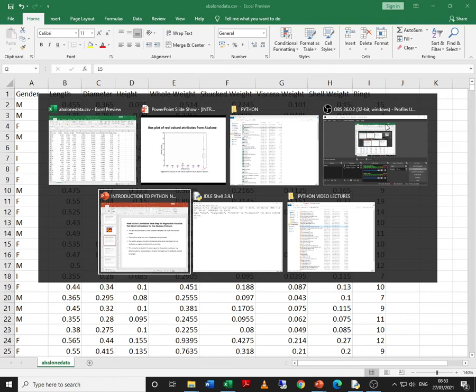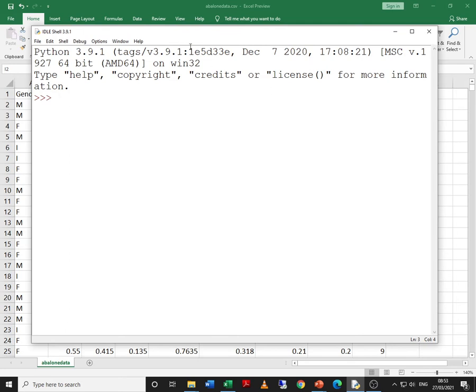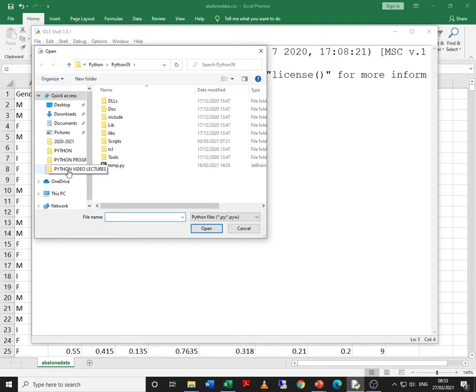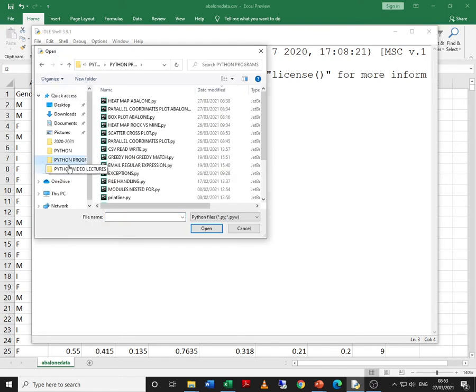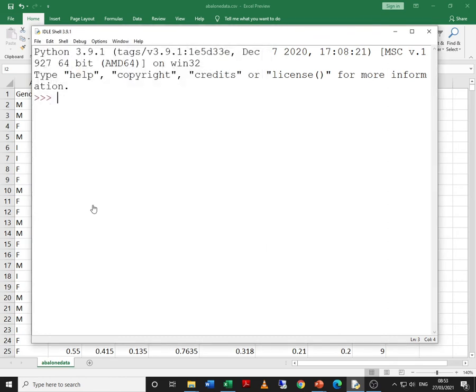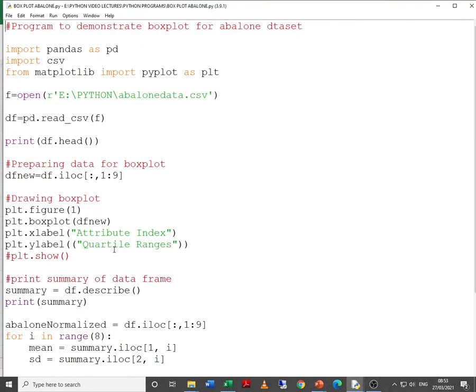We have already got the image, but let us try to execute. File, open, let me check. Box plot Abalone, yes. Here I have taken two box plots because we are going to modify the other one, but first we pay attention to the first one itself. I want to take the path as a raw string, because otherwise it sometimes does not understand the path clearly. Store the data in the data frame.